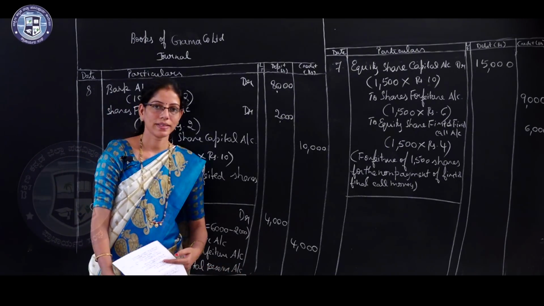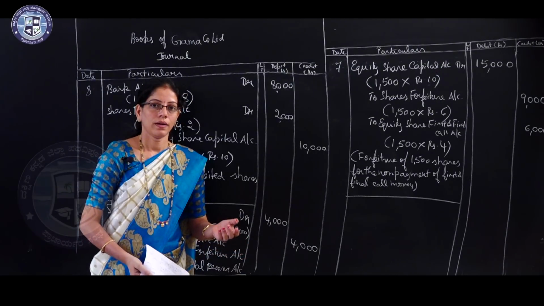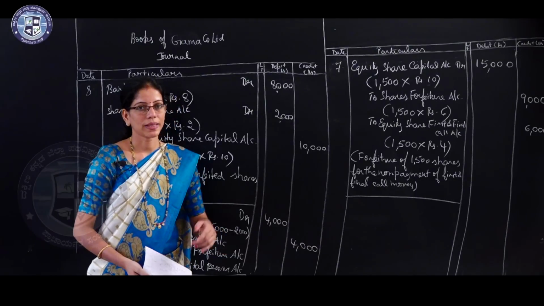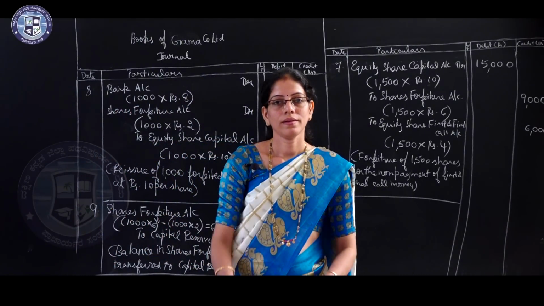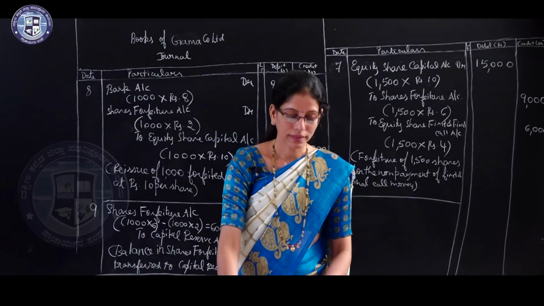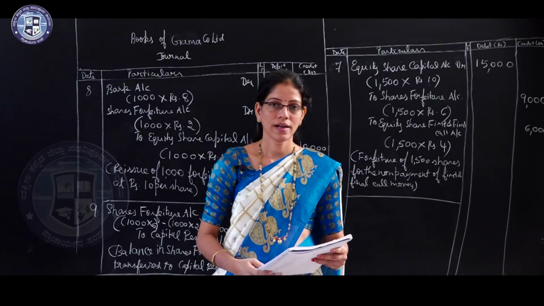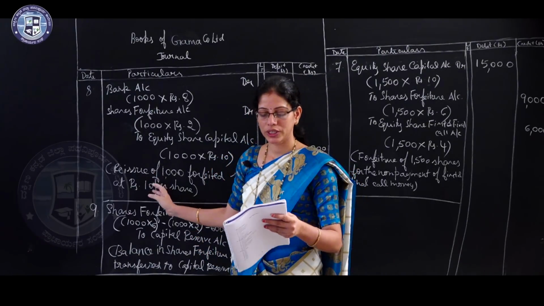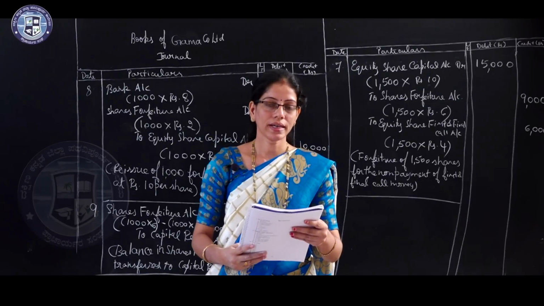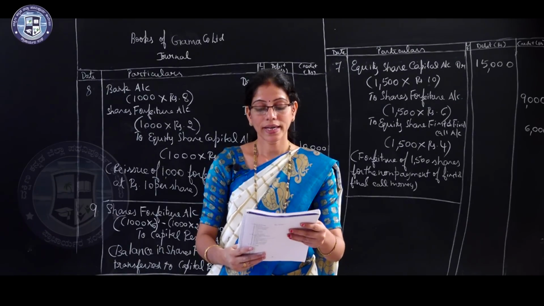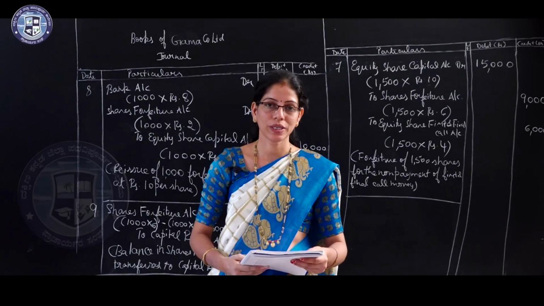Like this you have to pass the journal entries when there is a part reissue of forfeited shares to some other person. In your question bank, question number 11, page number 88 is similar to this question. In that question, Rajesh Trading Company Limited issued 10,000 shares of rupees 10 each at a premium of rupees 2 per share.